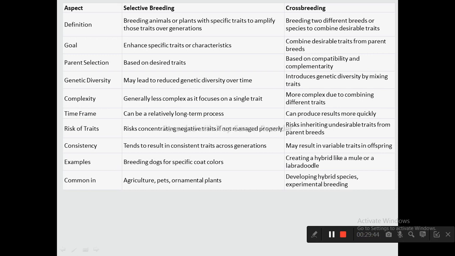Parent selection. Selective breeding is based on the desired traits, whereas crossbreeding is based on compatibility and complementarity. Selective breeding may lead to reduced genetic diversity over time, whereas crossbreeding introduces genetic diversity by mixing traits. Selective breeding is less complex, whereas crossbreeding is more complex. Selective breeding can be a relatively long-term process, whereas in crossbreeding we can obtain the result very quickly.